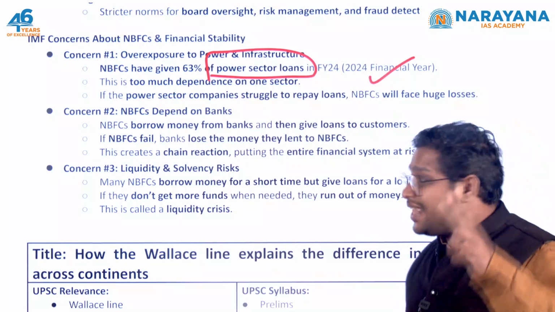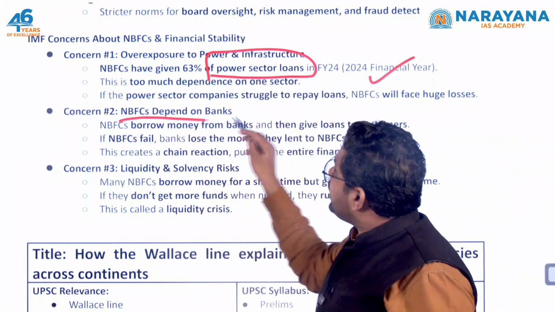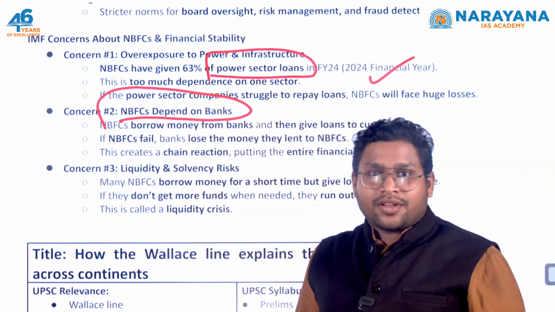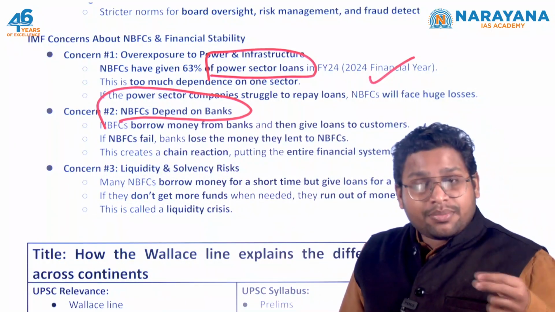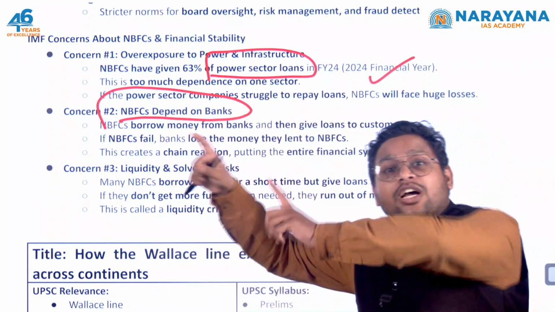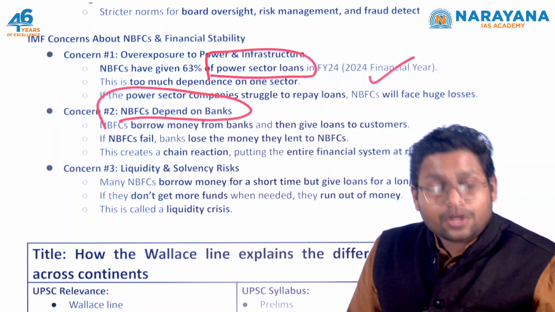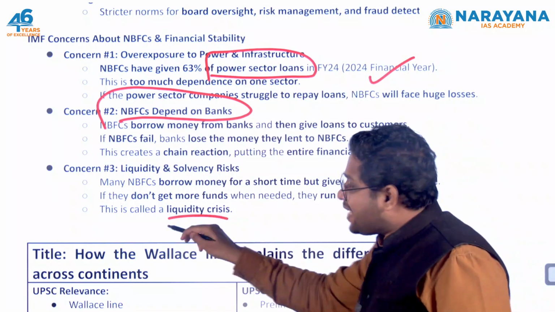Second thing, these NBFCs have taken loans from banks. So if the power sector collapses, NBFCs will collapse, and because of which our commercial banks will also collapse. Third, there can be a liquidity crisis.